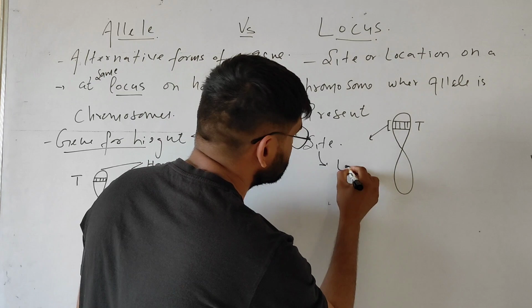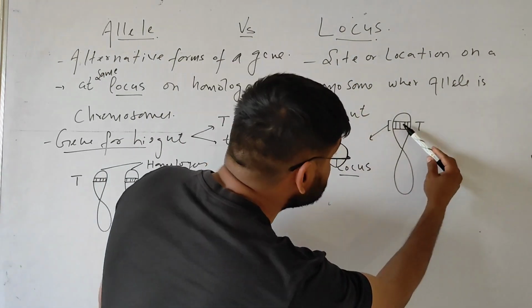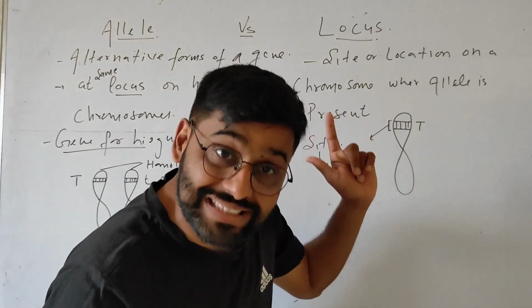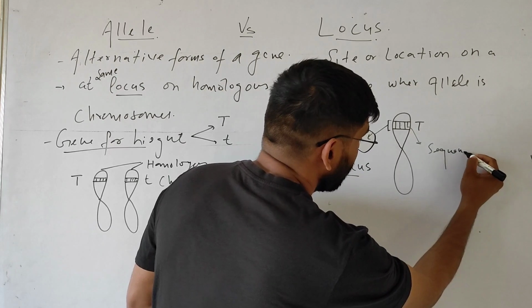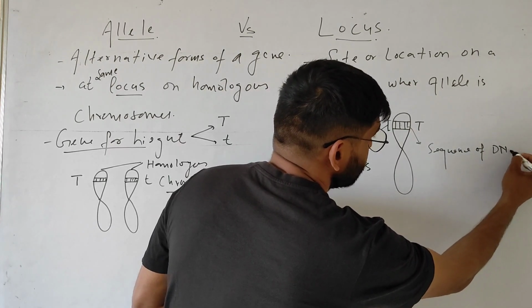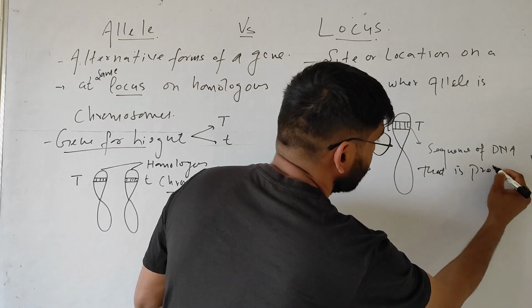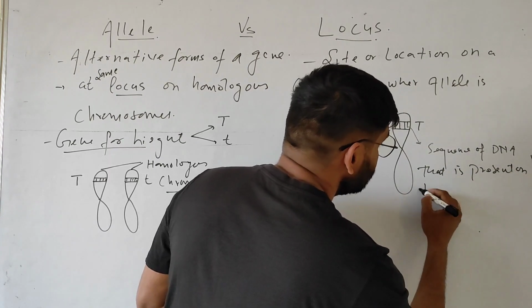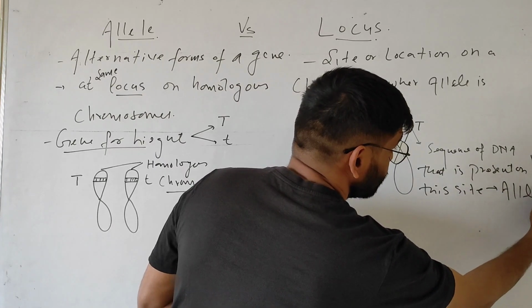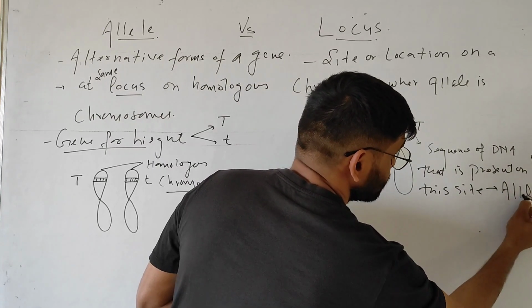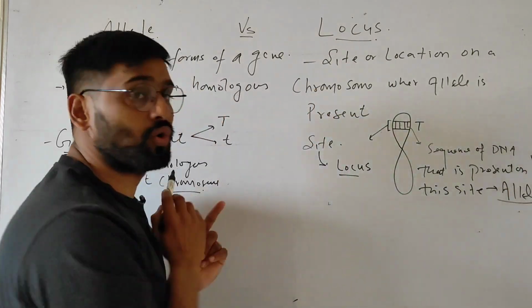is called locus. But the sequence of DNA that is present on this site is called allele. It is called allele, but this site is called locus.